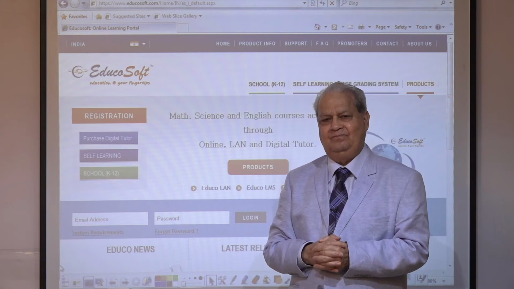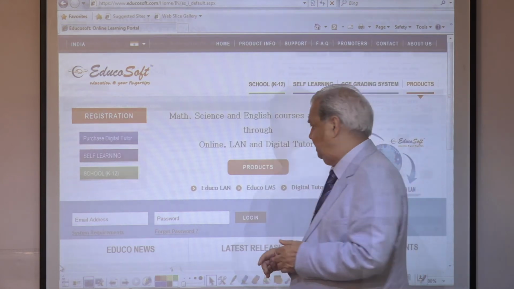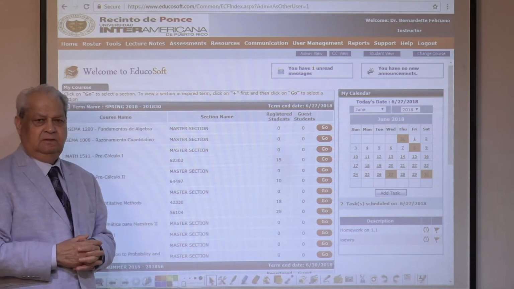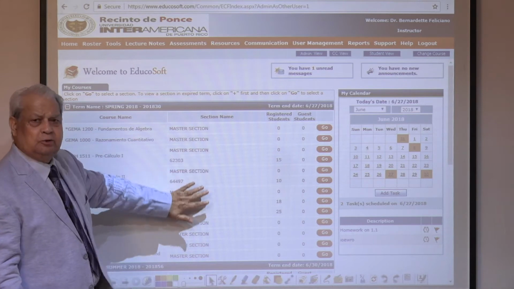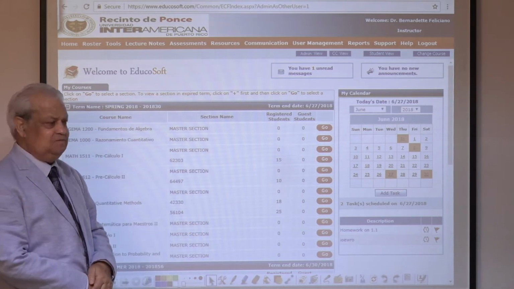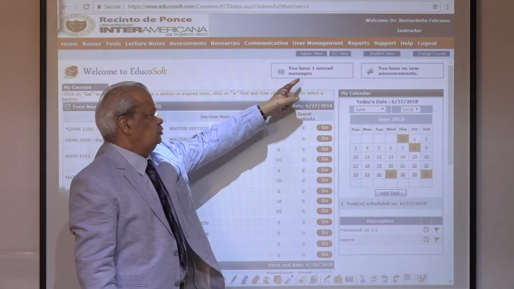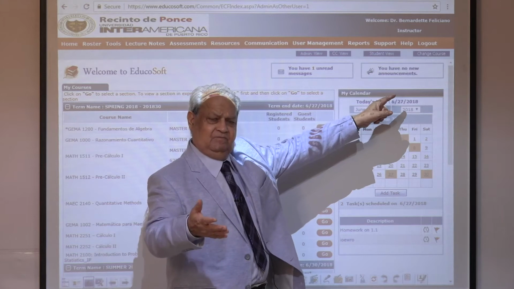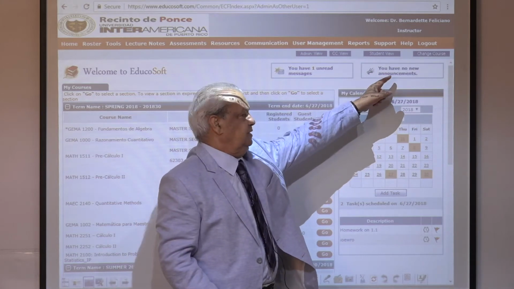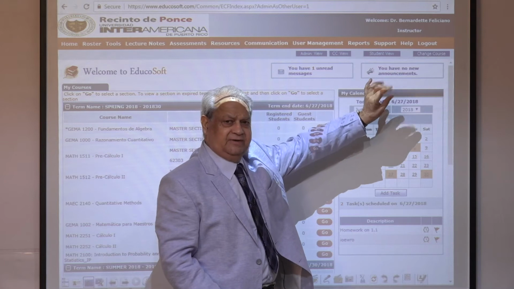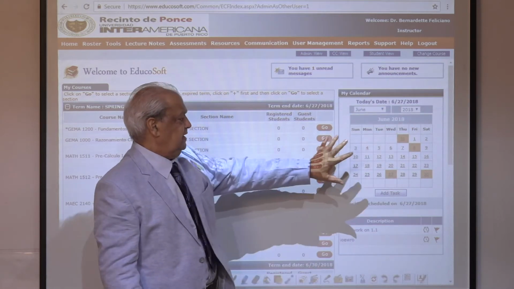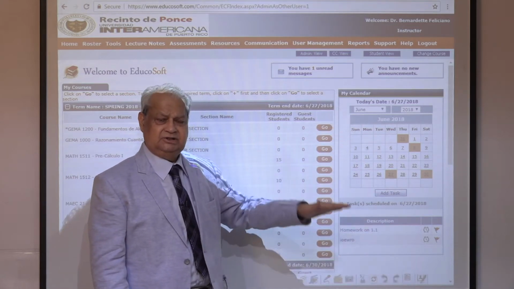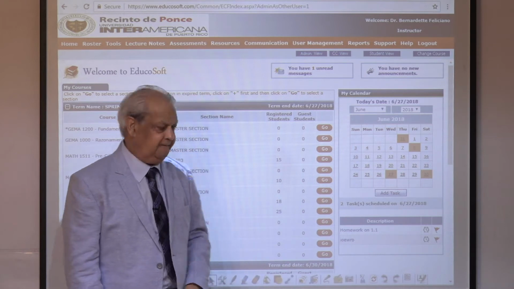password. So once you enter as an instructor, you will see the instructor homepage where we have a listing of all the courses that the instructor teaches. He has to respond to the students' emails. Any announcement that comes from the seniors, administrators or EDUCO is hidden over here, and it blinks when it is there. The teacher can create their own calendar for the whole year, and the calendar messages pop up every time automatically.